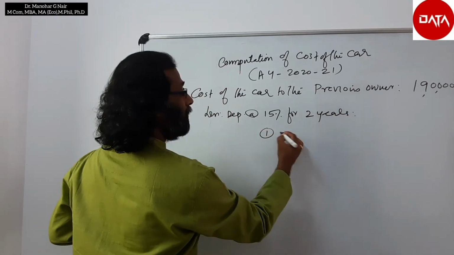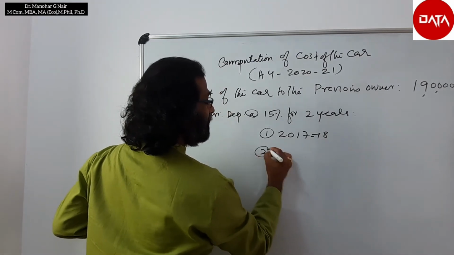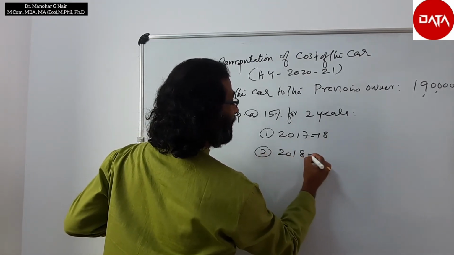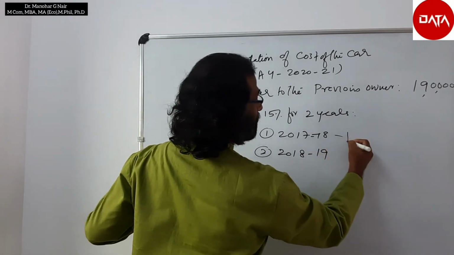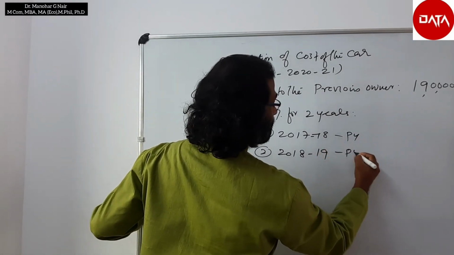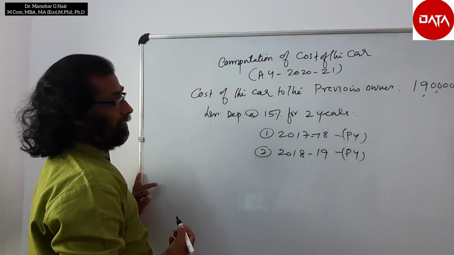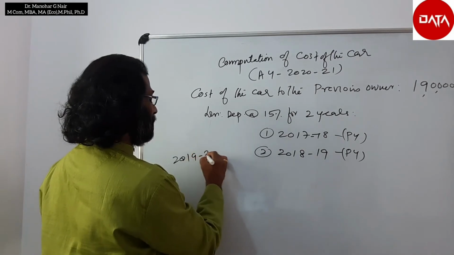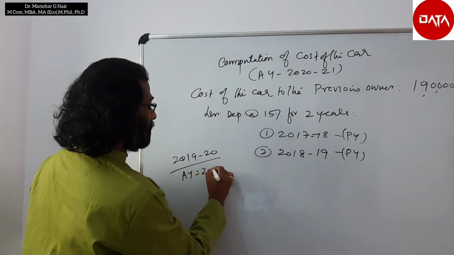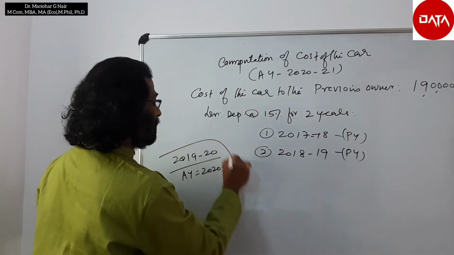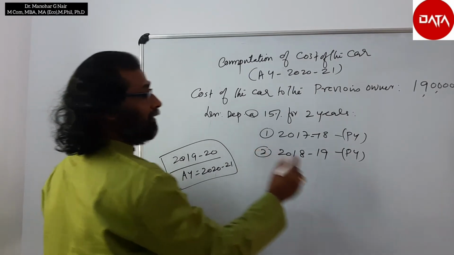One is 2017-18, second is 2018-19, the previous years. So this is one previous year, this is two previous years. Now the previous year running is 2019-20. Therefore the assessment year is 2020-21. So we have to compute the depreciation.